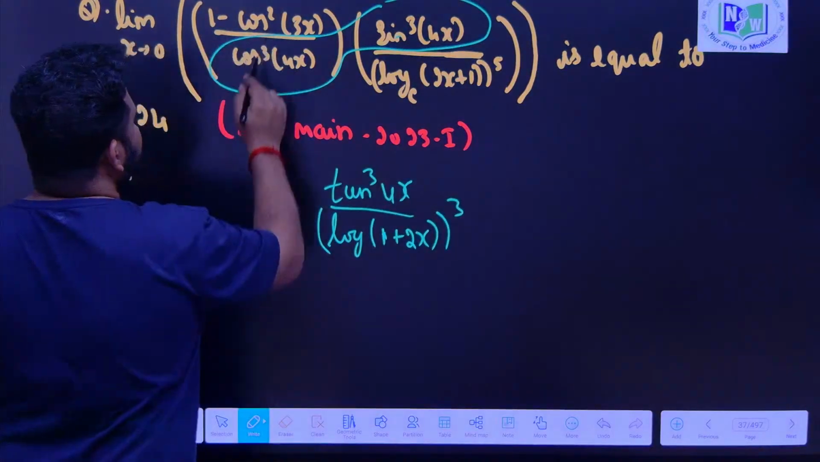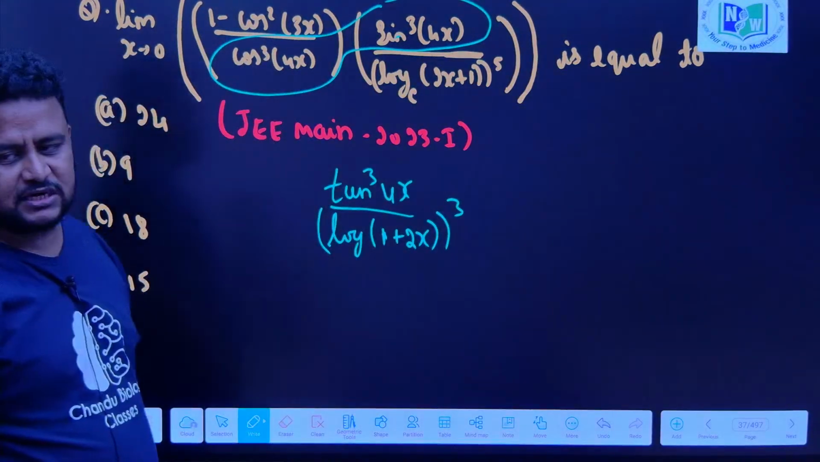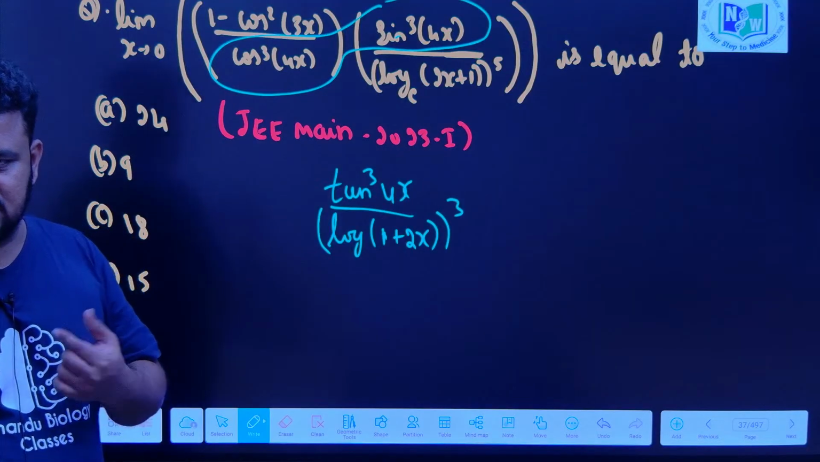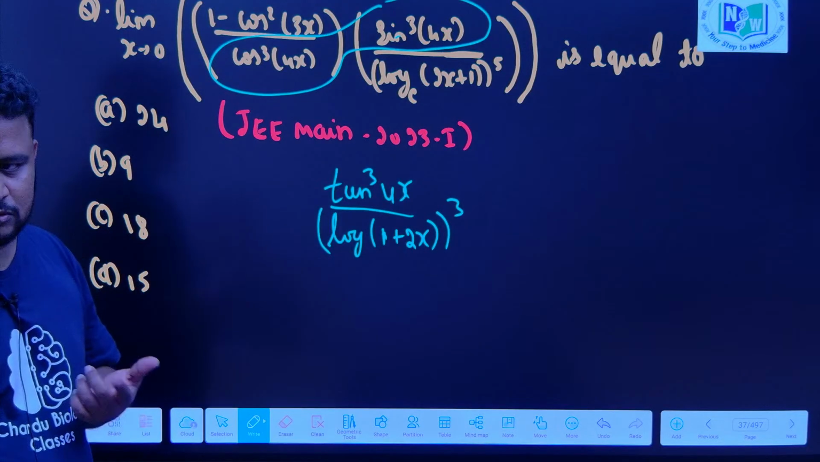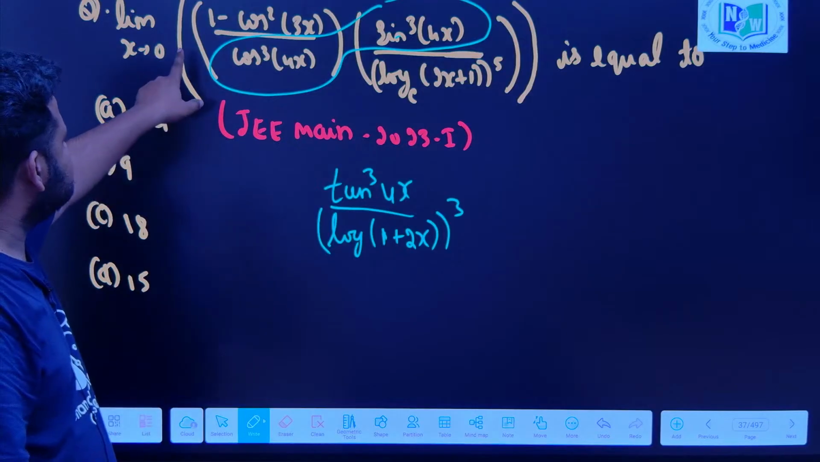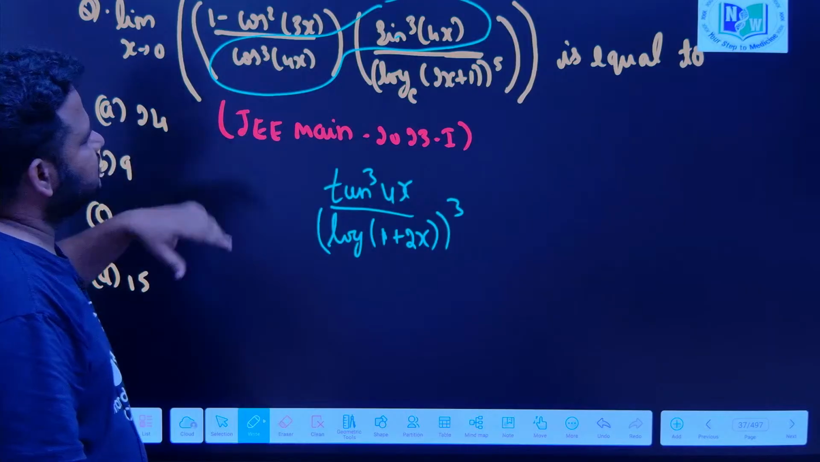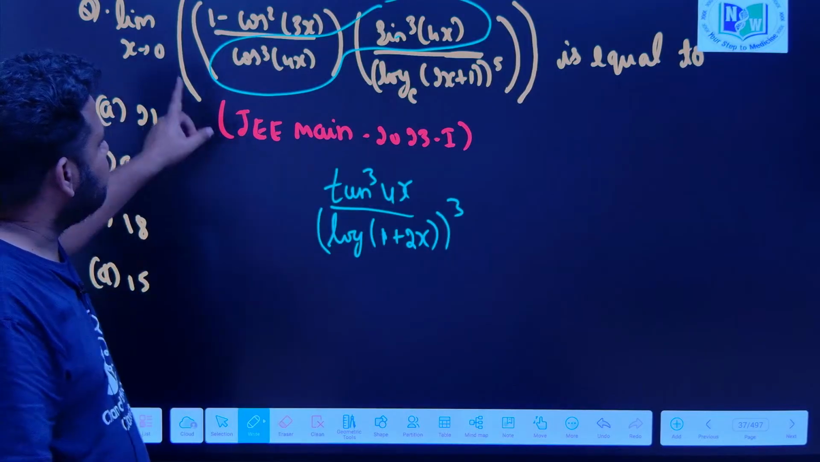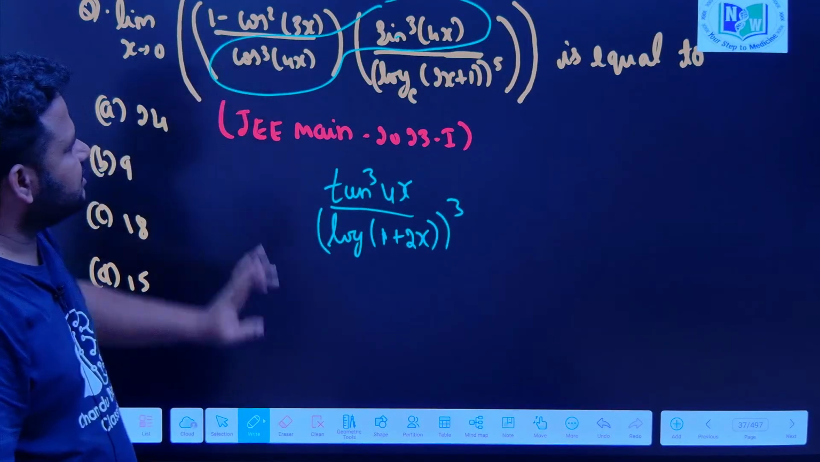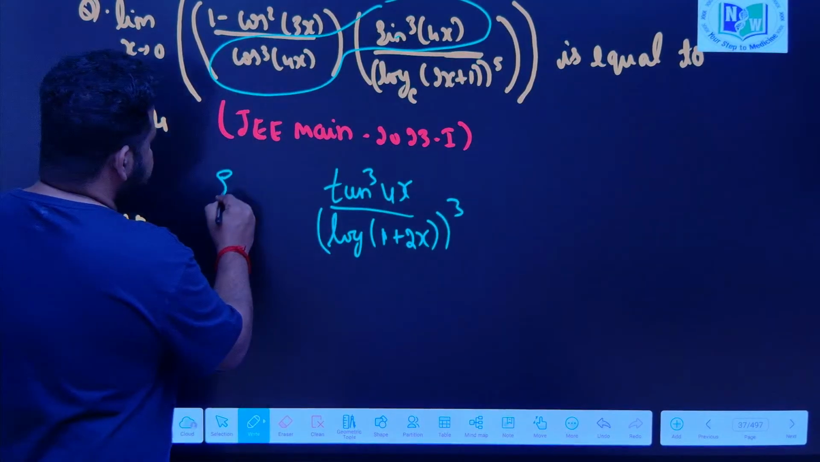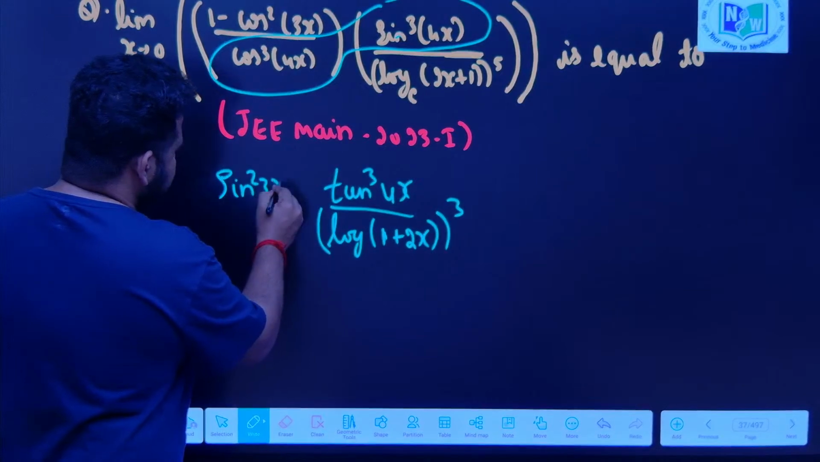Now, what do we have here? 1 minus cos square theta is sin square theta. Correct? But theta here is 3x, so I can write it here as sin square 3x. Okay, I have sin square 3x.